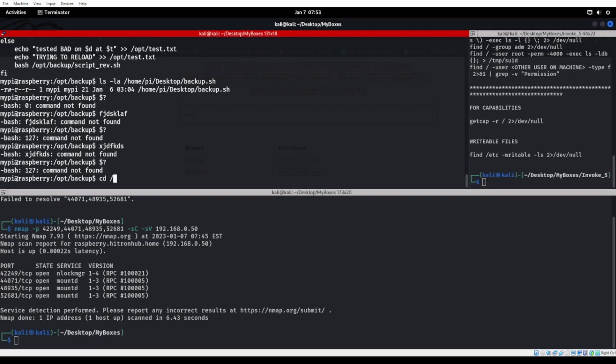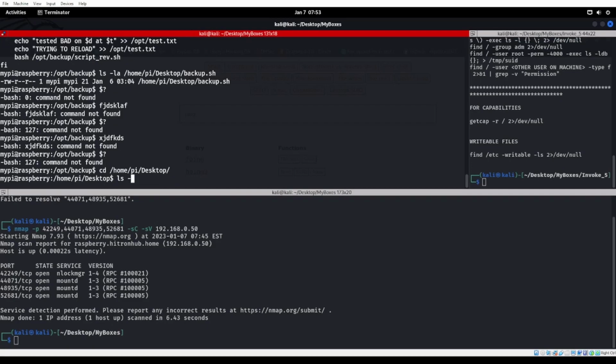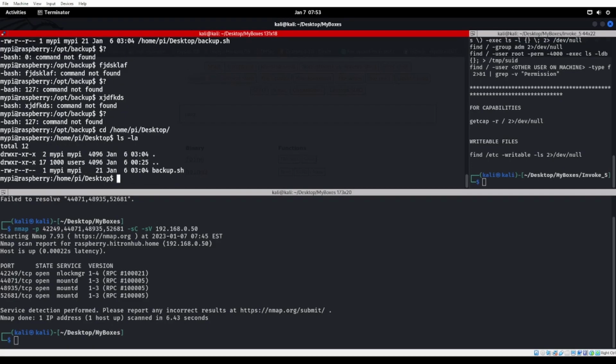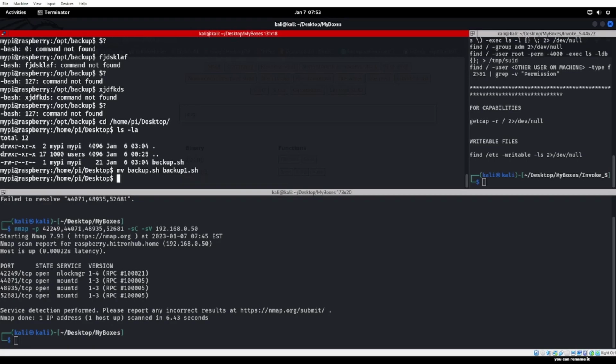So let's go ahead and cd into /home/pi/desktop, and let's go ahead and remove, or we can just move it, actually move backup.sh to backup1.sh.